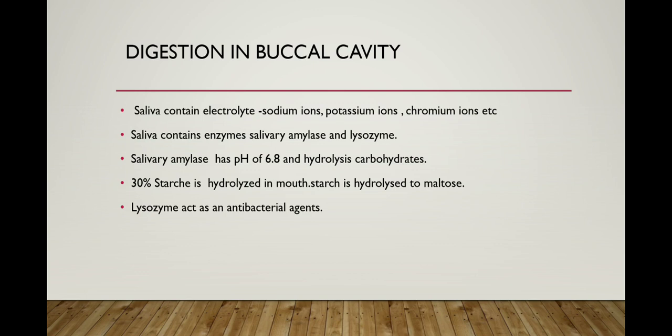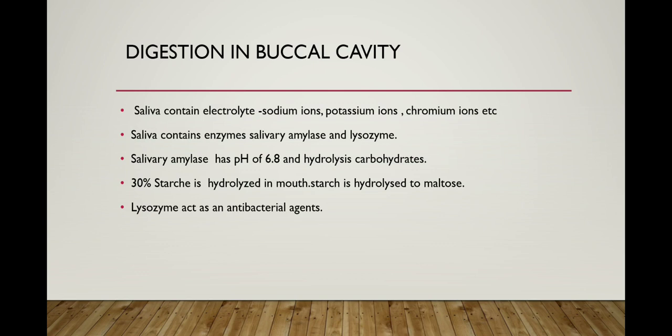You can learn about what pH and power of hydrogen are in grade 7, I think in the 4th chapter, acids and bases. So amylase is very slightly acidic in nature, with a value of 6.8, and hydrolyzes carbohydrate.